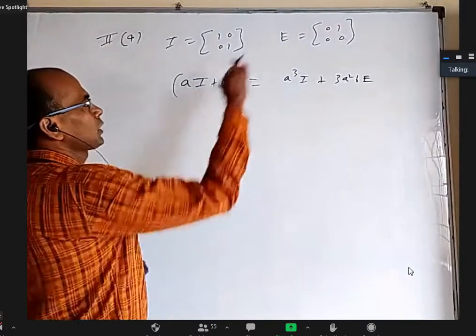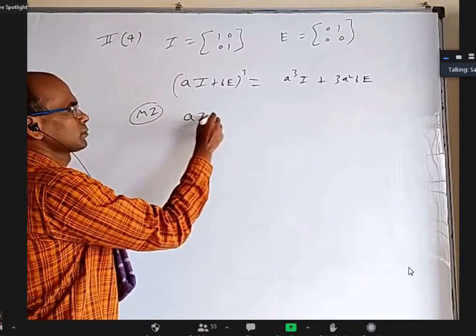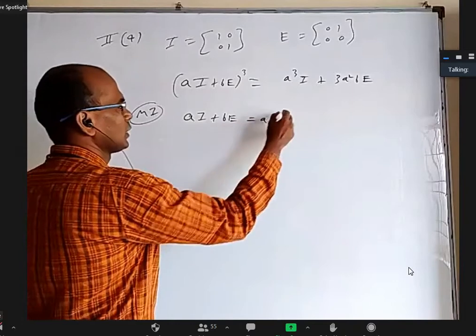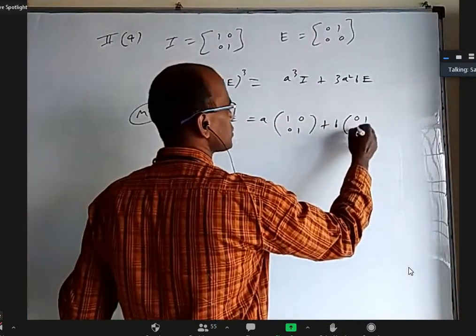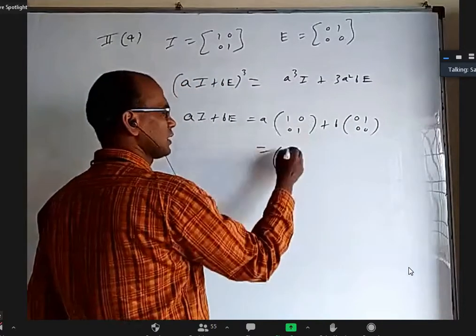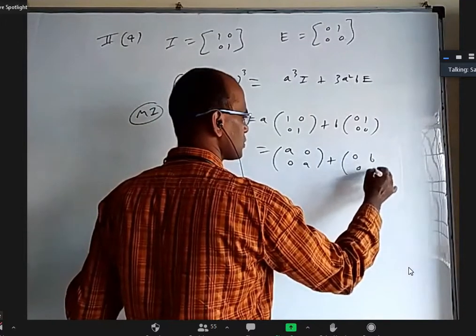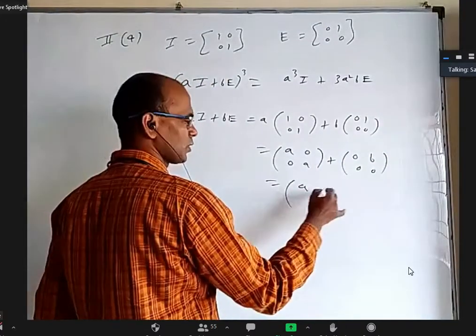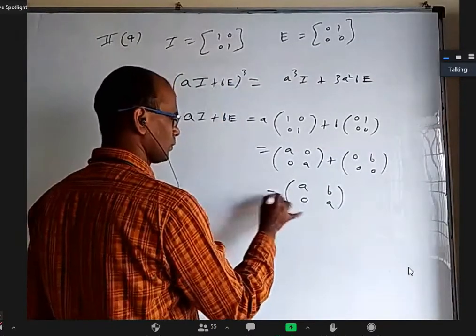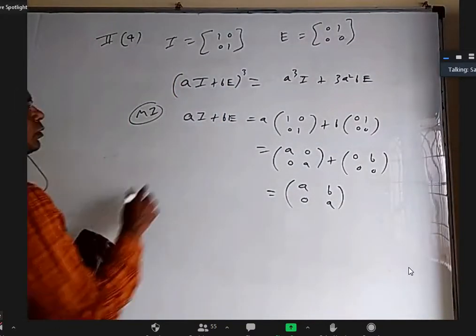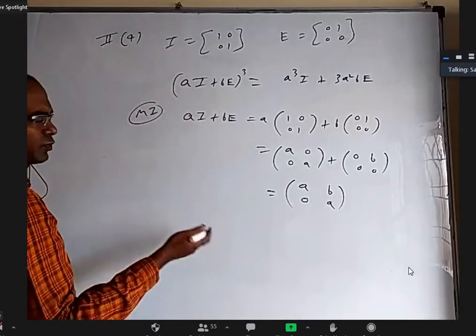We'll see. Okay, method 2 for this. Very simple. Really find AI plus BE. A into I is A00A. B into E is 0B00. When you take A inside, you get A00A. When you take B inside, 0B00. Now, when you add the corresponding elements, A, B, 0, A. Okay. Now, if I want to find the cube, I have to find the square first.